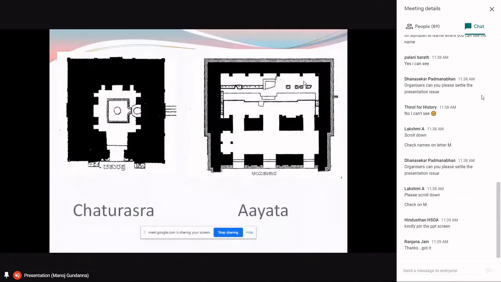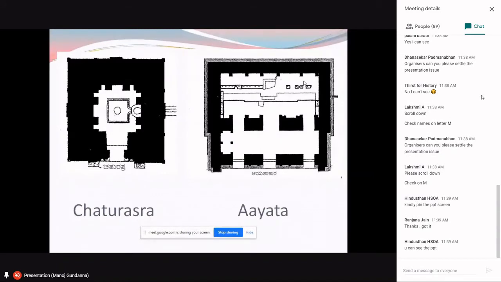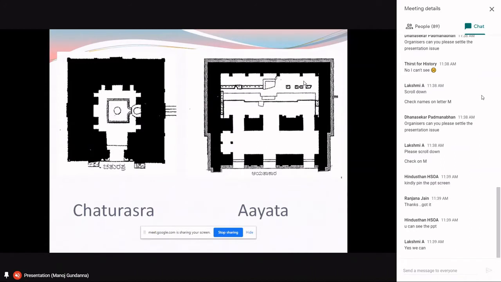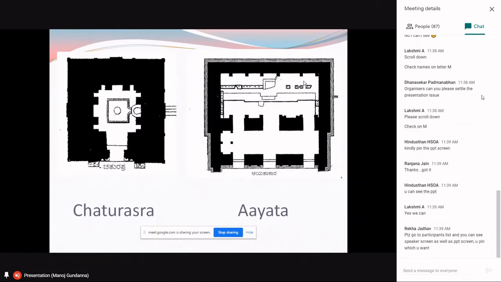Now, the texts mention that the primary shrine should have what is called Shad Vargas. Shad means 6. Vargas are adjuncts, components. So these 6 Shad Vargas, according to the texts, are the Adhishtana, Bitti, Prastara, Griva, Shikara, and Stupi.